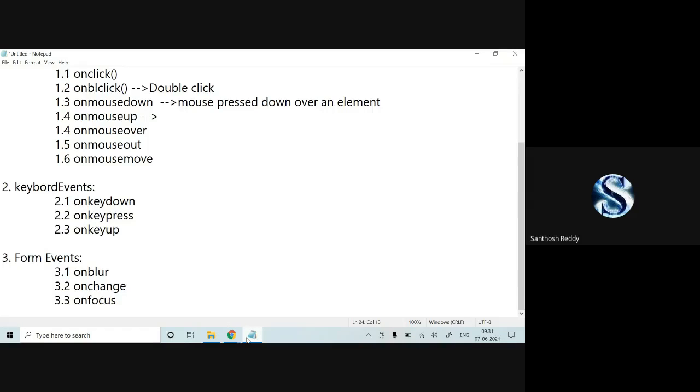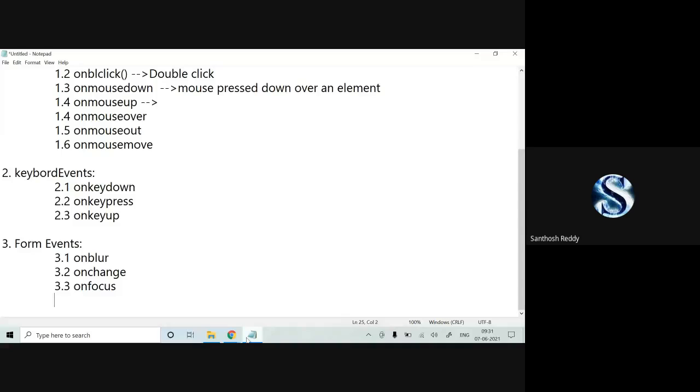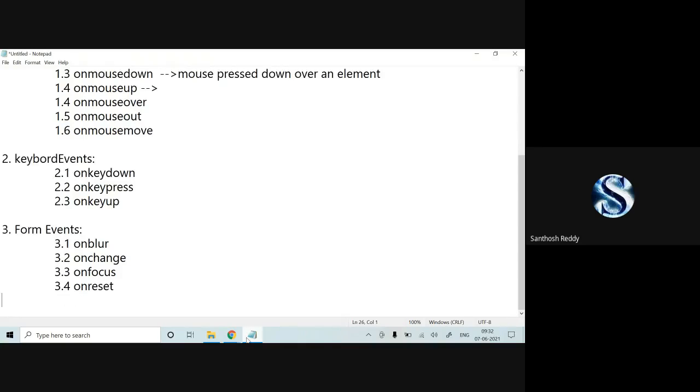If you have a text box, when you place a cursor there, at that time your text box should get focus. That on focus we have worked. 3.4 on reset. On reset, when you want to reset the data of your form, at that time we can make use of on reset.